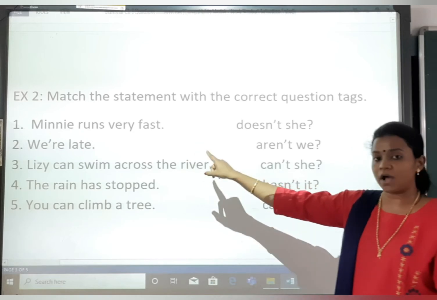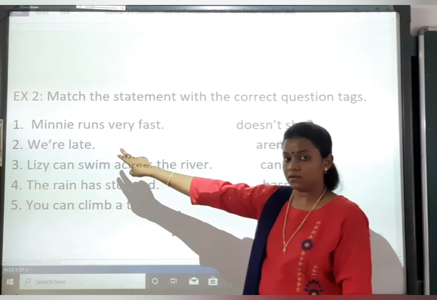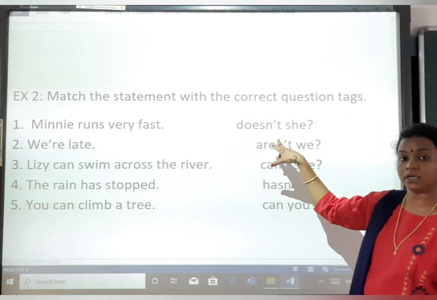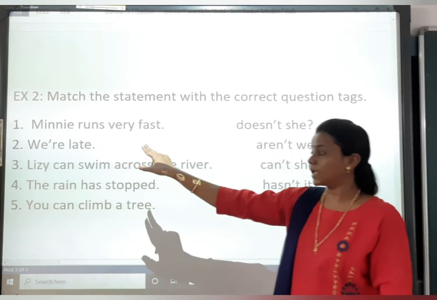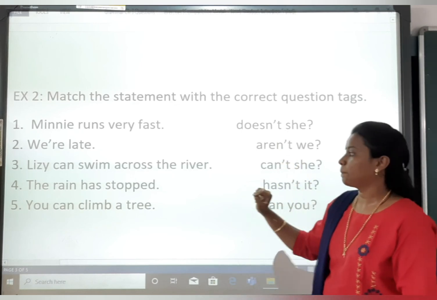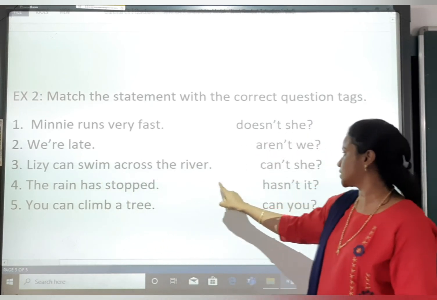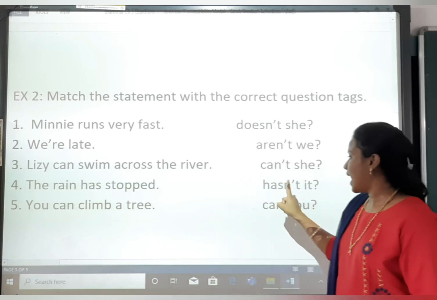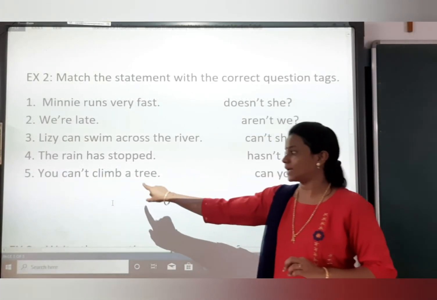Minnie runs very fast. Doesn't she? Now here it is runs, so that is positive. So here it will be negative. Doesn't she? We are late. Again it is positive. So the question tag will be aren't we? Lisa can swim. Again positive. Lisa can swim across the river. Can't she? The rain has stopped. Hasn't it?